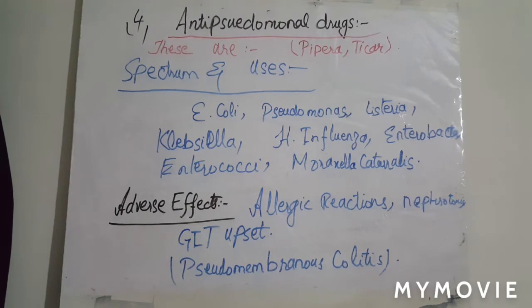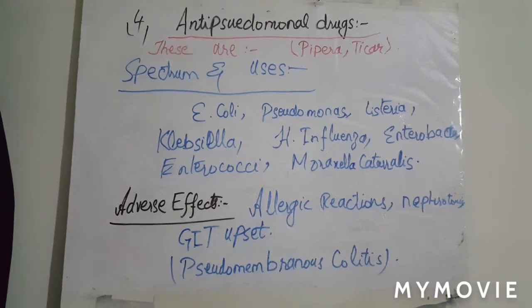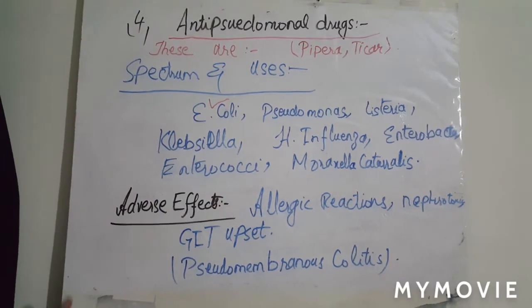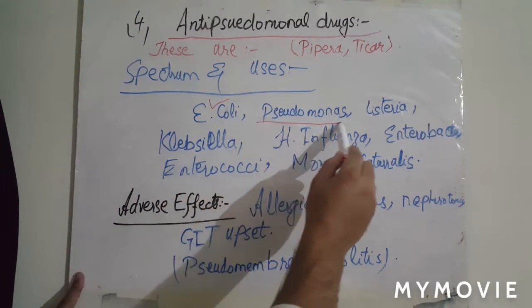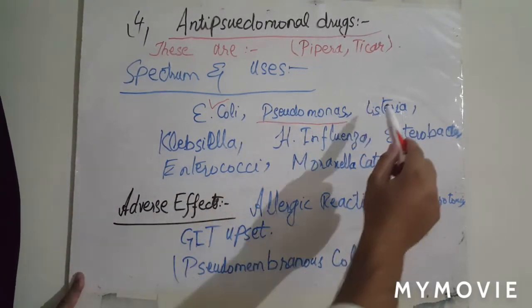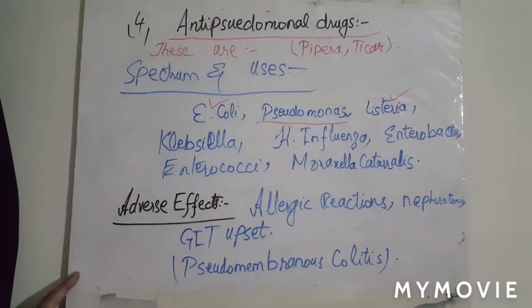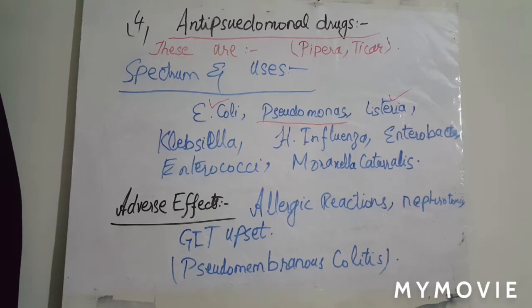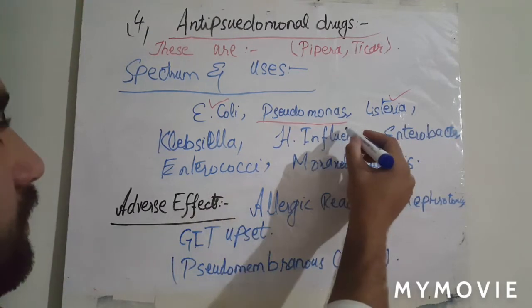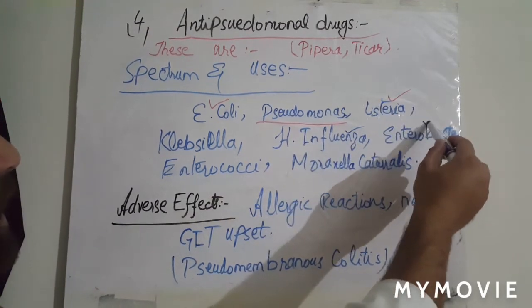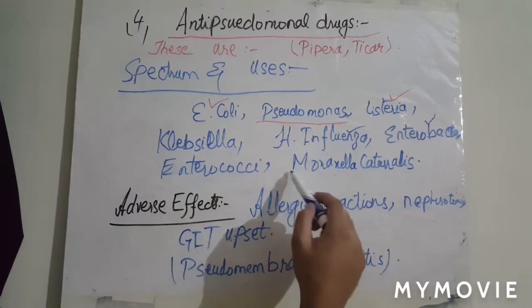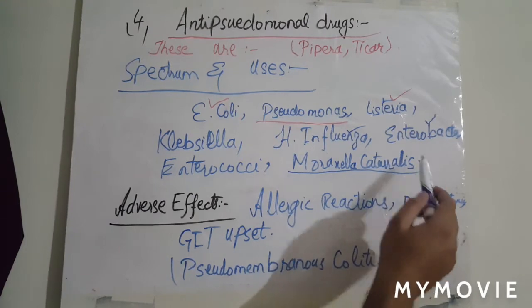Spectrum and uses. These drugs are used against the infections caused by Escherichia coli, Pseudomonas aeruginosa, Listeria monocytogenes, Klebsiella pneumoniae, Haemophilus influenzae, Enterobacter, Enterococci and Moraxella catarrhalis, and so many more.